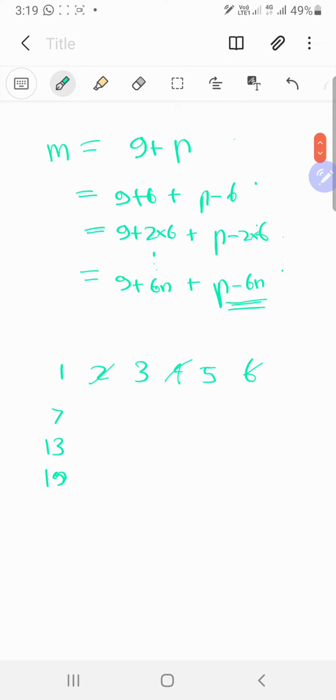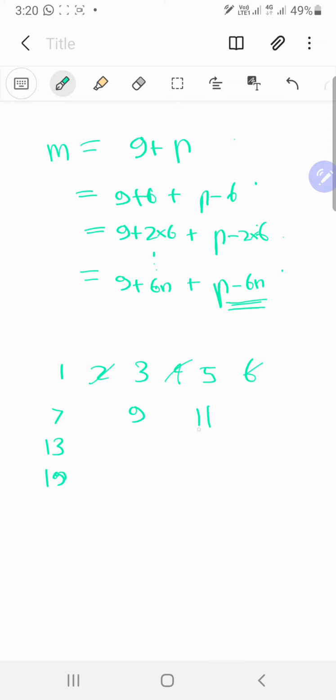So we know that the values of p can only be 1, 7, 13, and 19 if p minus 6n is 1. And what about p minus 6n is 3? Well, then we immediately get 9 when we add 6, which is not good. So that also doesn't work because these numbers are very small. So let's look at the case when p minus 6n is 5, because that's the last case.